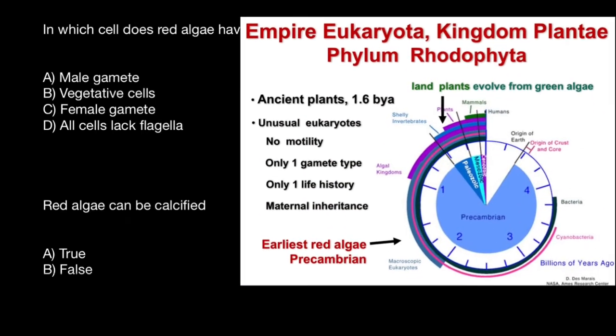And the first question is, in which cell does red algae have flagella? Here are the variants to choose from: male gamete, vegetative cell, female gamete, and all cells lack flagella. Please take a look at this picture.